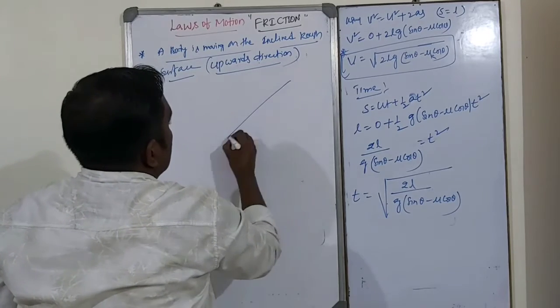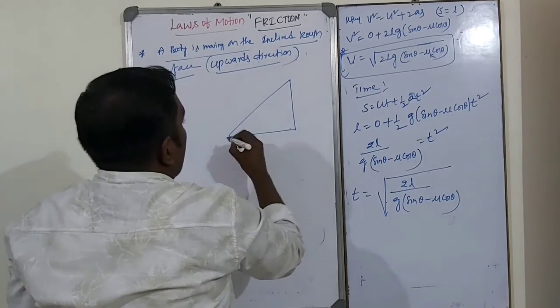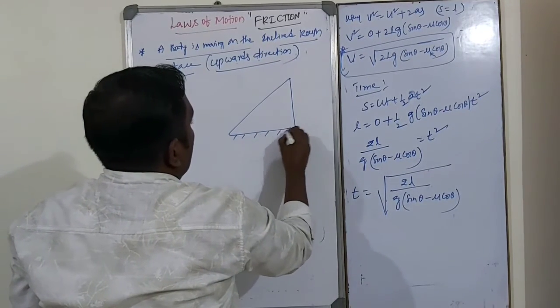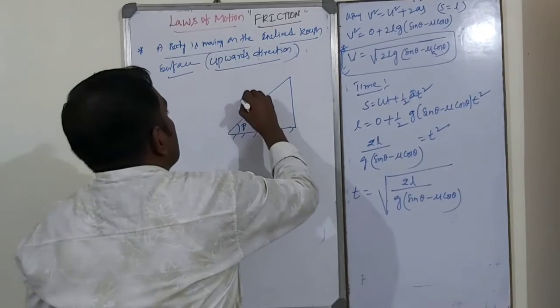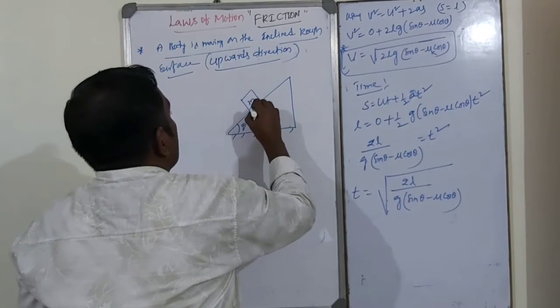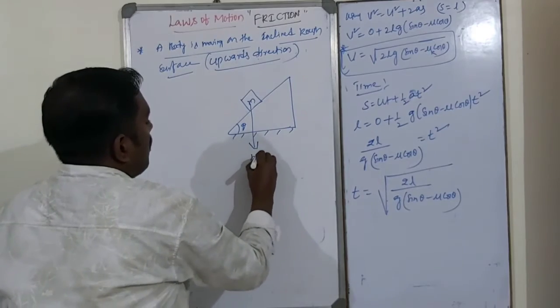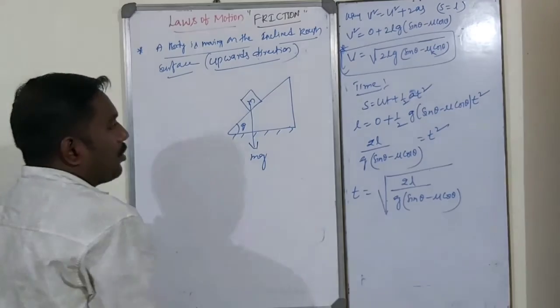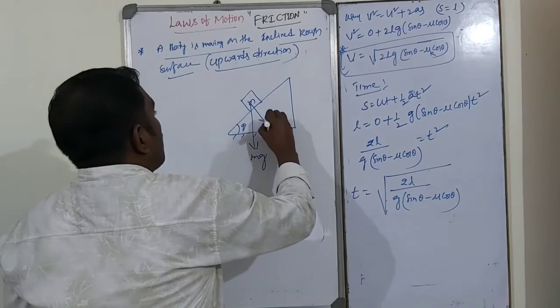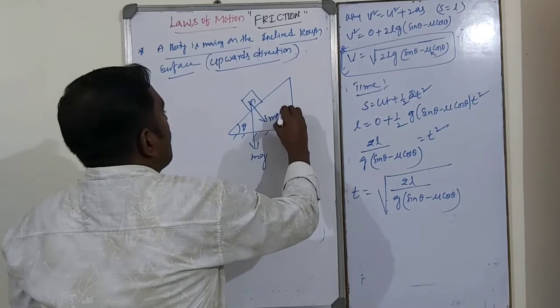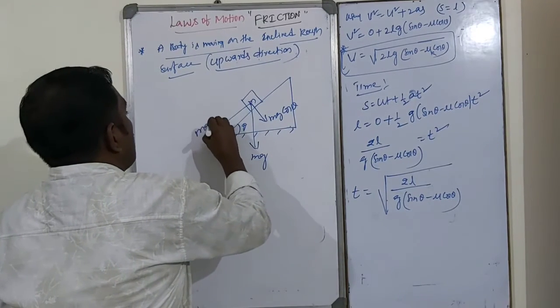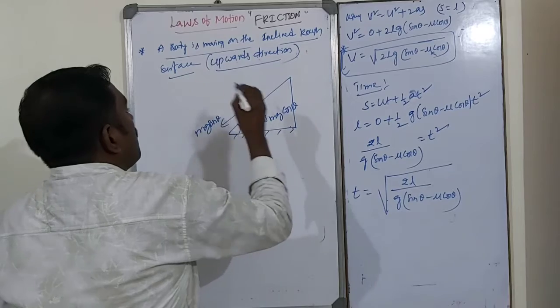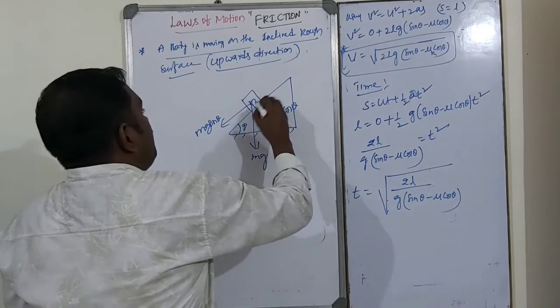In the same manner, this is an inclined surface, theta is the angle of inclination. This is a body of mass m. The weight of the body, as we already know, always acts downward. It is resolved into two components, mg cos theta and mg sin theta.